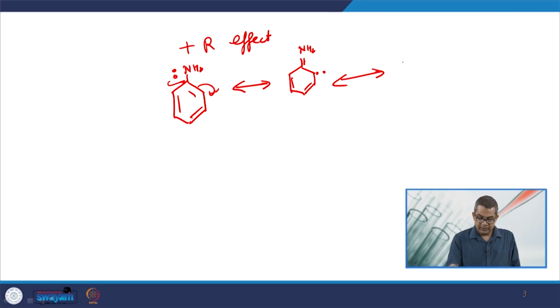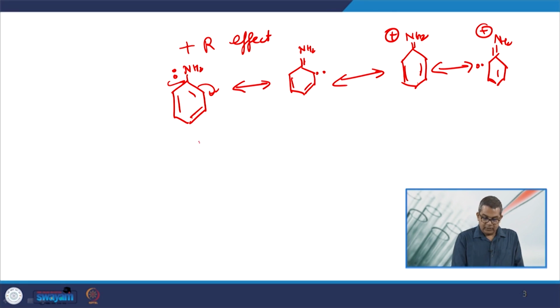Now yes, here, and you see how this lone pair is shifted to the various positions as per the requirement.